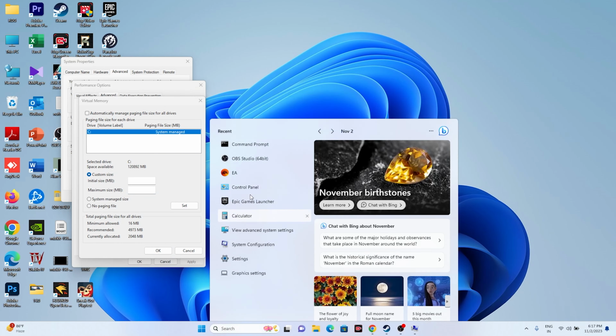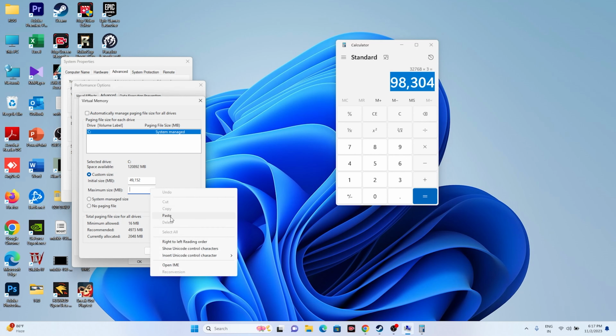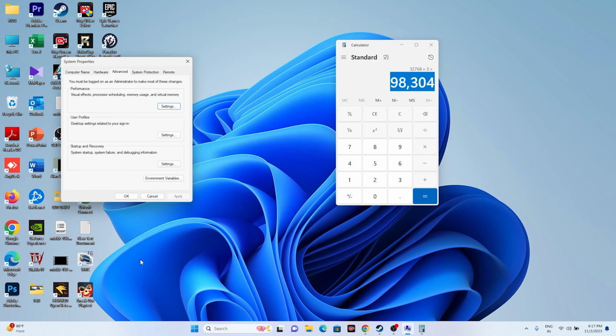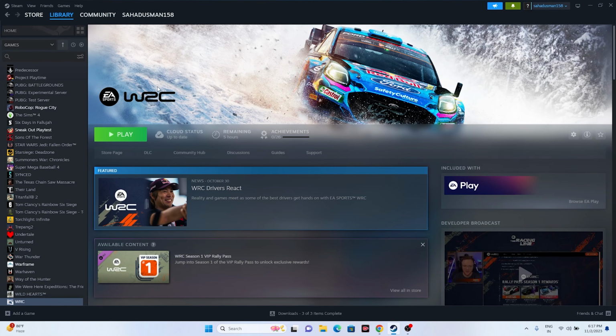Just go over here, go to the calculator, type your RAM, 32 GB, multiplied by 1024, and we have to multiply it by 1.5, that brings you 49152. So just copy this and paste it. Next one, the maximum size: 32 GB multiplied by 1024 and multiplied by 3, that is 98304. So just copy this and paste it. Once everything is set, we just need to close this and go back, try launching the game.